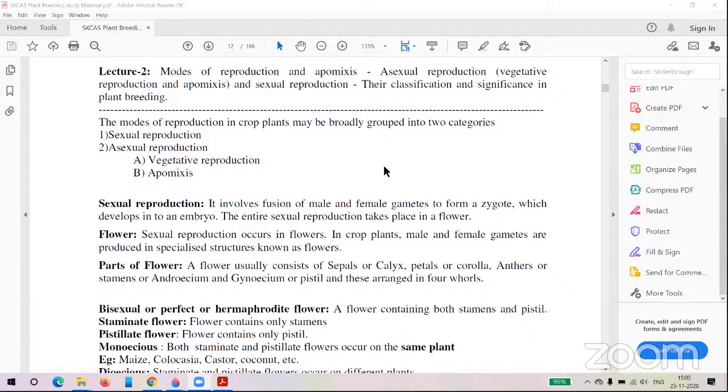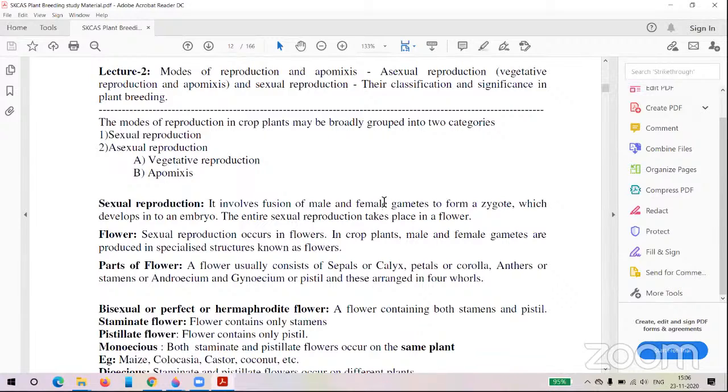So reproduction means that any individual will give the same type. So that is reproduction. The reproduction will happen by different methods. The first one is sexual reproduction. All of you know the meaning of sexual reproduction. Here there is fusion of the male and female gametes. So in sexual reproduction you can see the formation of the male gamete and female gamete.